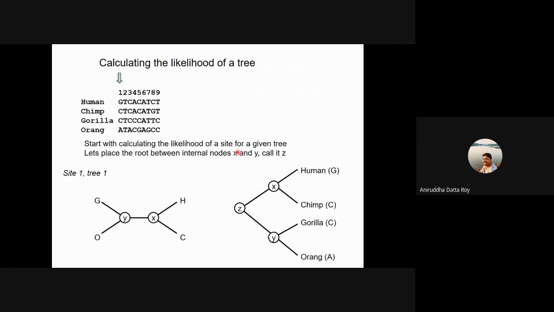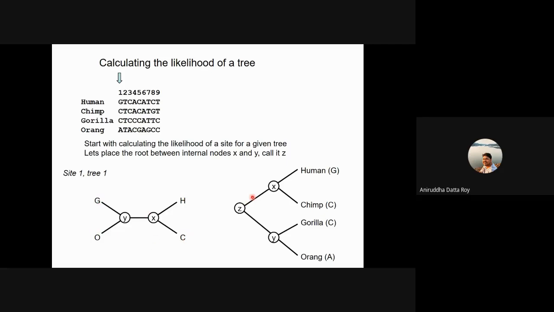So we will be working on the same data set that we have been working on till now to calculate the likelihood of a tree. Remember that we are still dealing with a character state approach. So we'll start with the first site, right? Let's start with a tree, our favorite tree, where human and chimp are sisters and gorilla and orang are sisters.